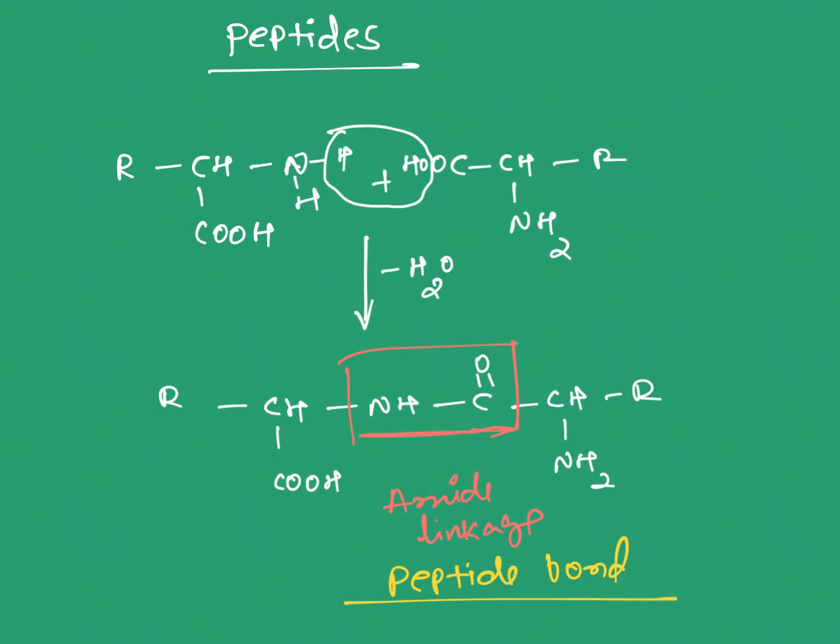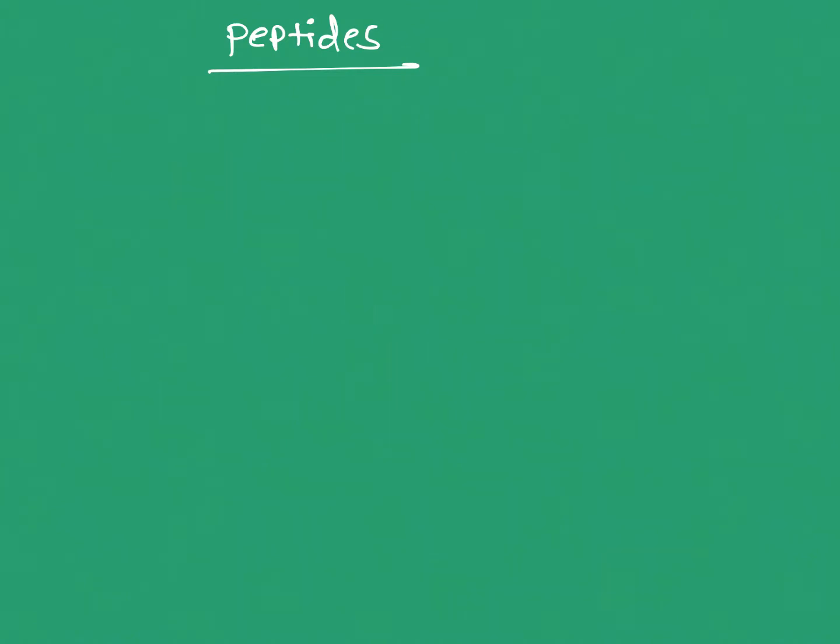Peptides are substances derived from two or more amino acids combined through peptide bonds. Based on the number of amino acid residues present in the peptides, we classify peptides into different types. If 2 to 9 amino acid units are present in the peptide, we call it an oligopeptide.